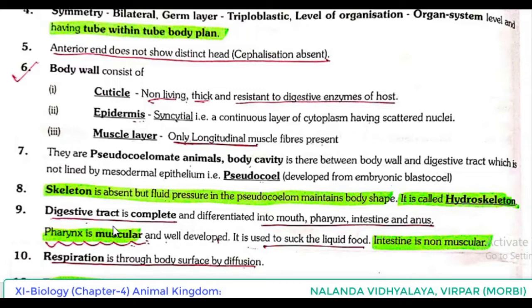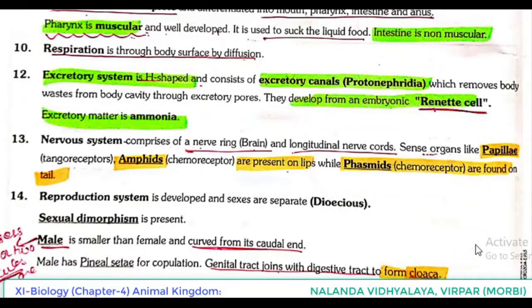Digestive tract is complete and differentiated into mouth, pharynx, intestine and anus. Pharynx is muscular and well developed. It is used to suck the liquid food. Intestine is non-muscular. Respiration is through body surface by diffusion.